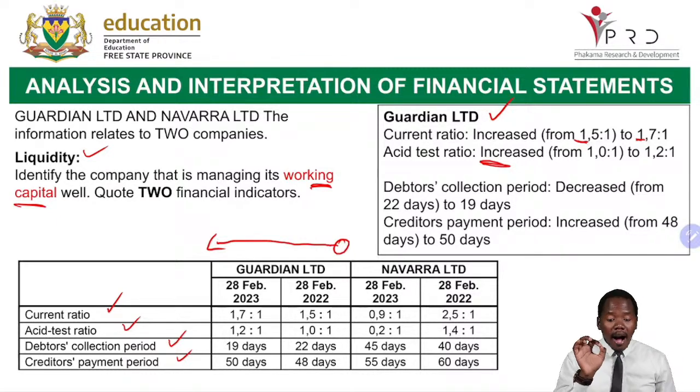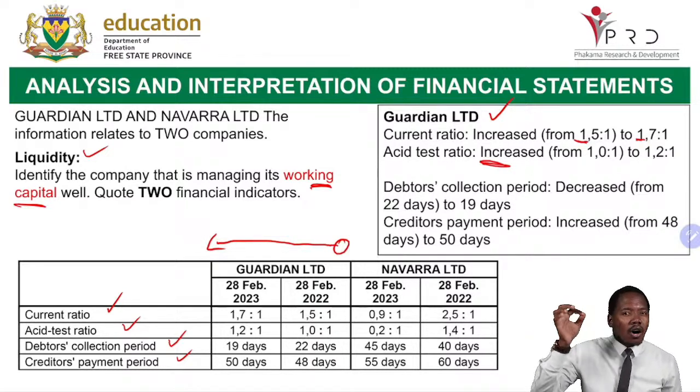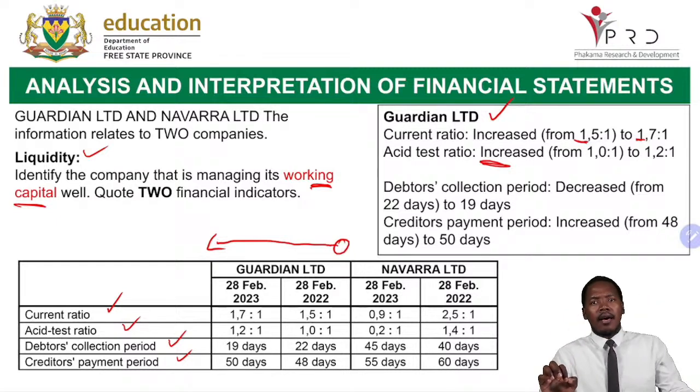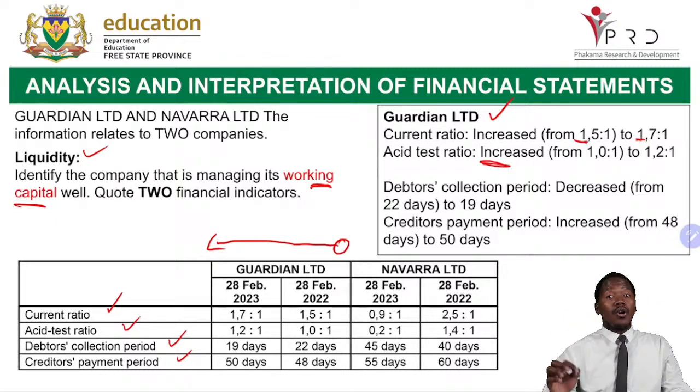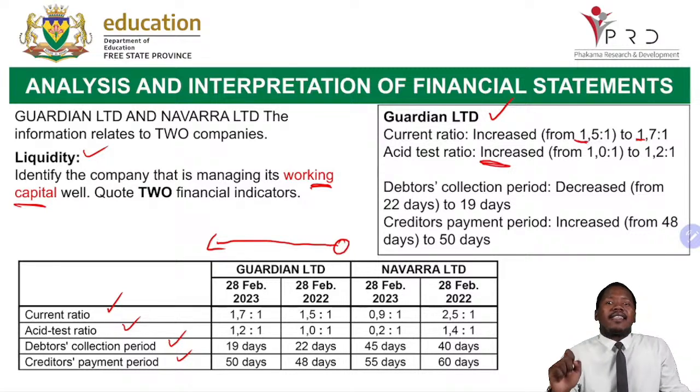Current ratio, a mark, increased from 1.1 to 1 to 1.2 to 1, a mark. You see here, you don't need to write a lot. This is an easy question. Your question 3, your analysis and interpretation question, is an easy question. You don't have to write a lot of English. If you're writing a lot, you must know you are not doing the right thing. So you must always keep it short.